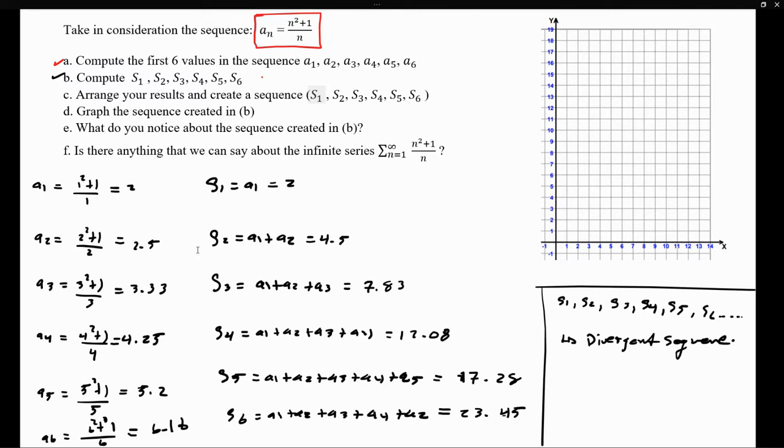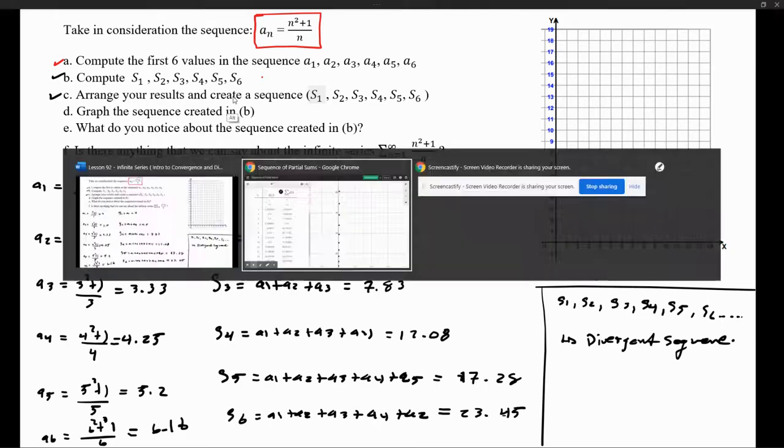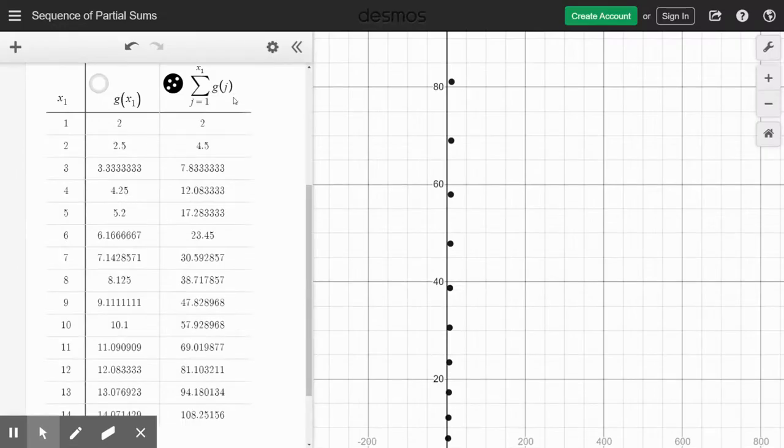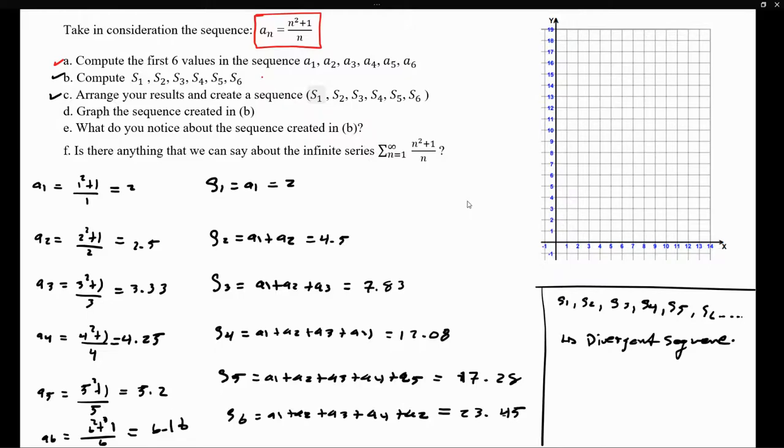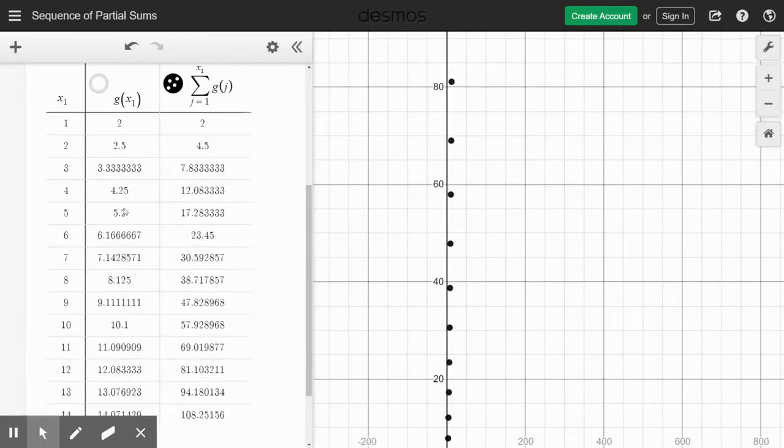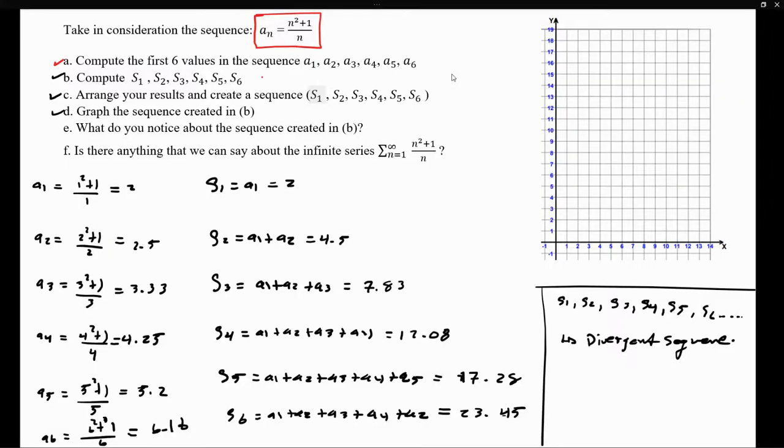So we go back to these questions. We already did this. If we arrange our results, notice that we already did it here. This is the arrangement. Let's graph it. We already graphed it. We saw that the values in the partial sums seem to be increasing without a bound. And what do we notice about the sequence created in B? Well, it seems to be a divergent sequence.